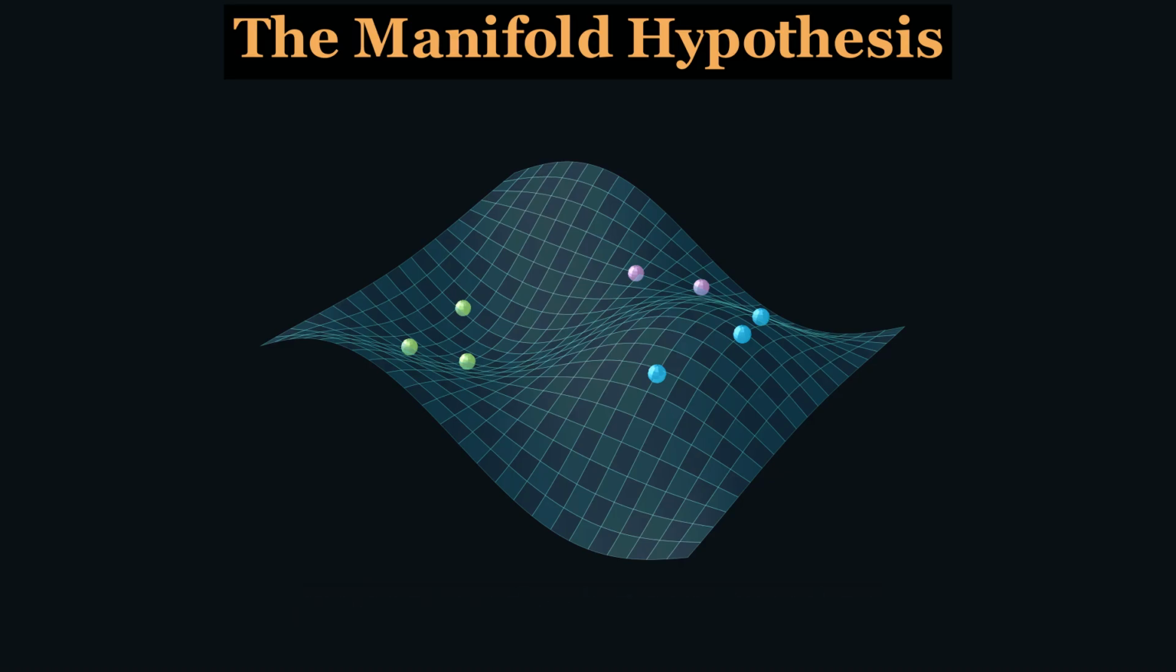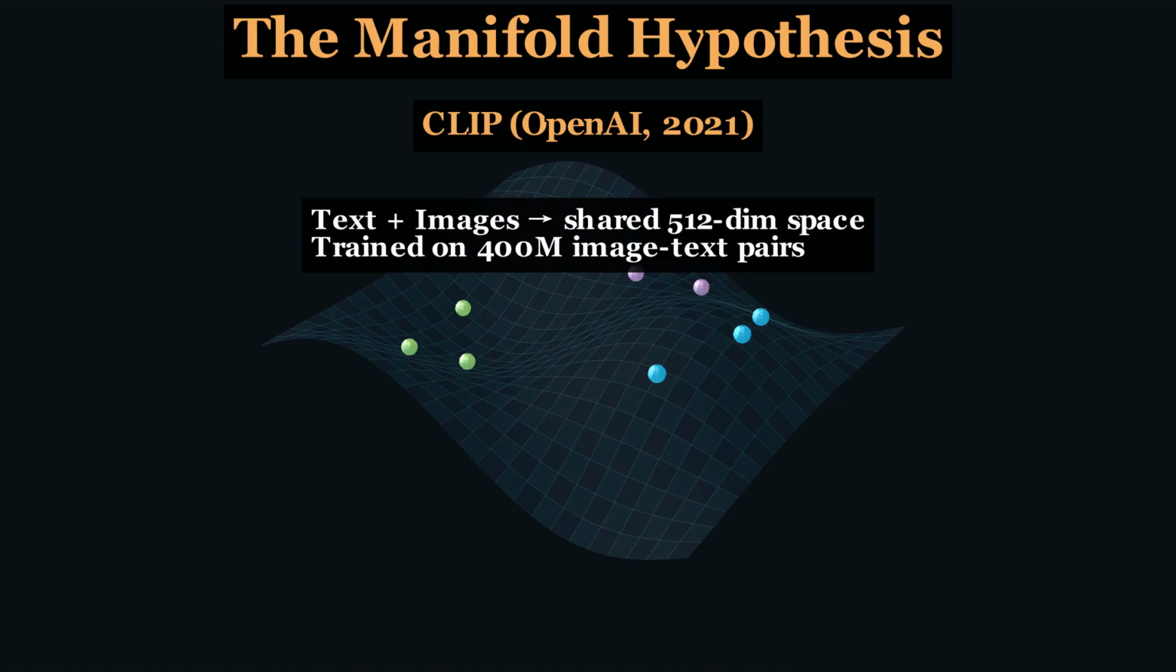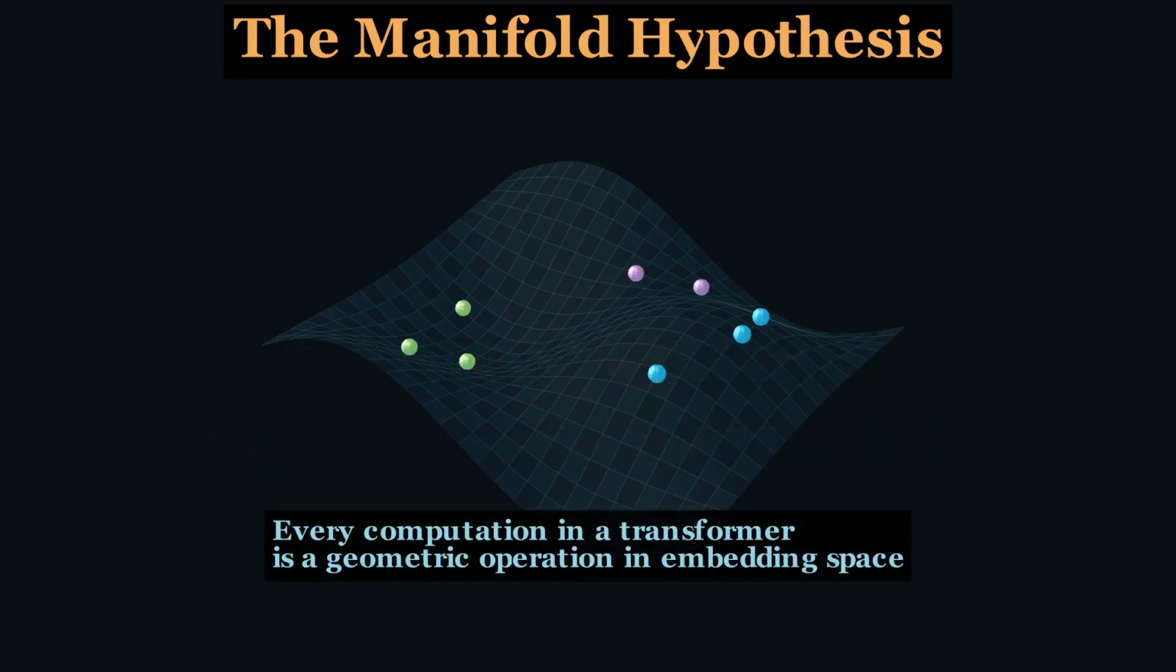On a manifold, distance is not a straight line. The Euclidean distance cuts through empty space, but the geodesic distance follows the surface. The true distance between meanings curves along the manifold. This idea goes far beyond words. OpenAI's CLIP maps text and images into the same 512-dimensional space, trained on 400 million image-text pairs. The same embedding principle applies to text, images, music, proteins, code, and graph structures. Dar and colleagues showed that every computation inside a transformer can be understood as a geometric operation in embedding space. Meaning is geometry, all the way down.